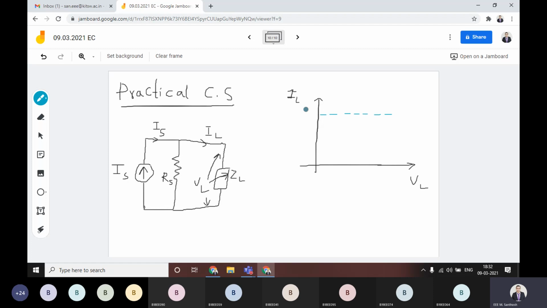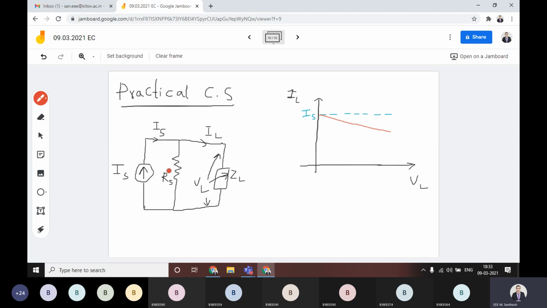In the ideal case, this value is equal to IS, but in the practical case there is some drop. Some current will go away, and that will be absorbed by this internal resistance RS.